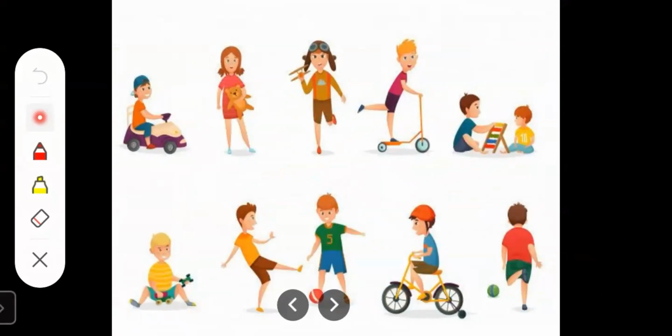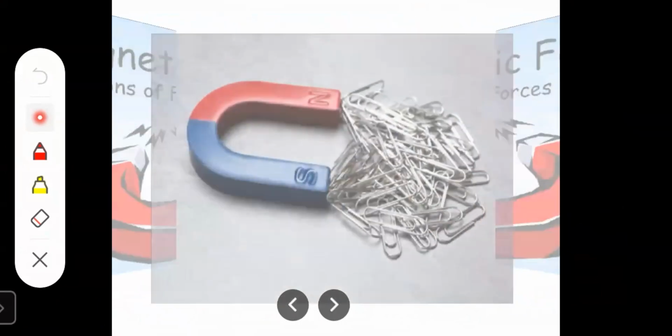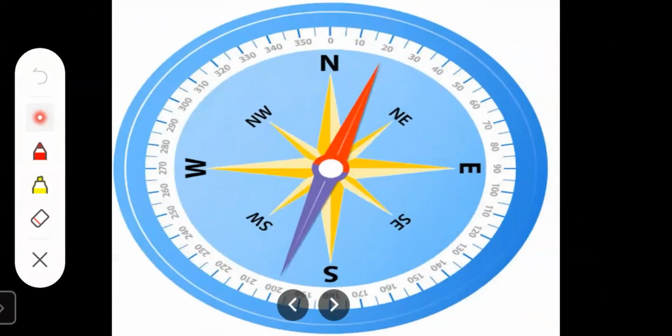Okay, now the second force we will see is magnetic force. From the name itself you must know that it is magnet. We use a magnet in this course. So a compass, a motor, the magnet that holds the stuff on the refrigerator, then train tracks. All these have magnetic force.